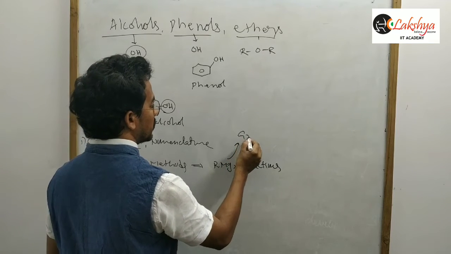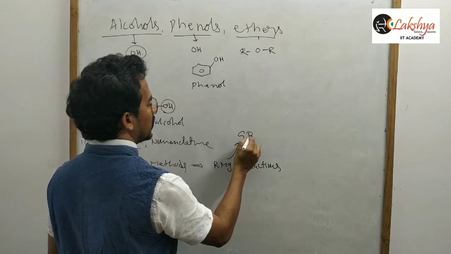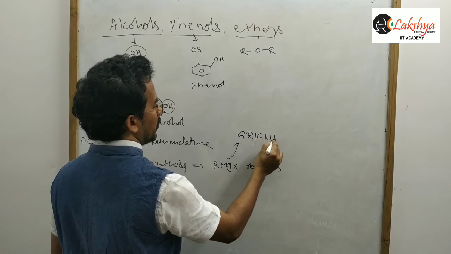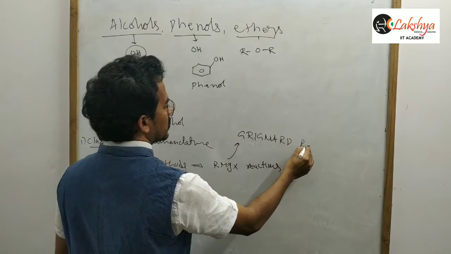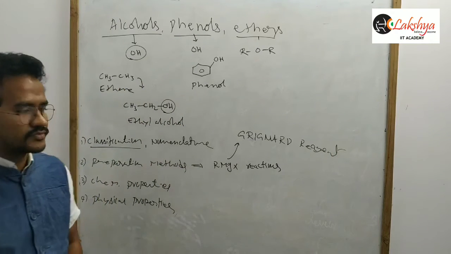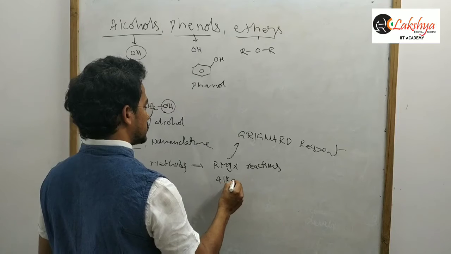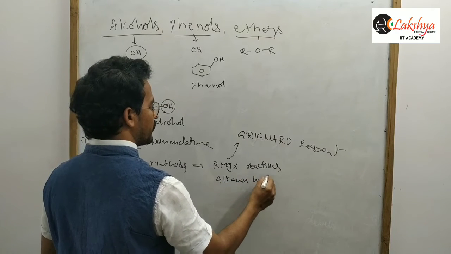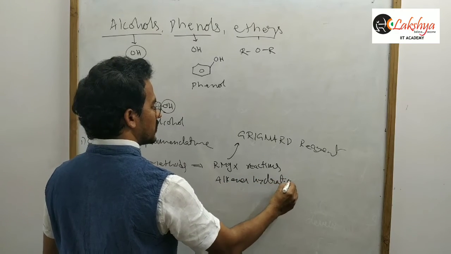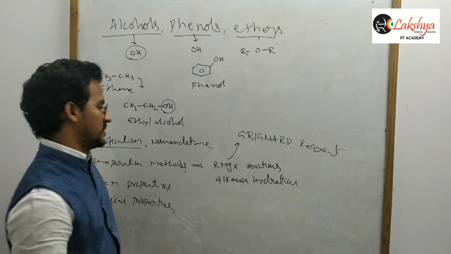Under preparation methods we will discuss the RMgX reactions. RMgX means Grignard reagent, an alkyl magnesium halide is a Grignard reagent. And next, alkenes hydration: addition of a water molecule to alkenes will give alcohols.